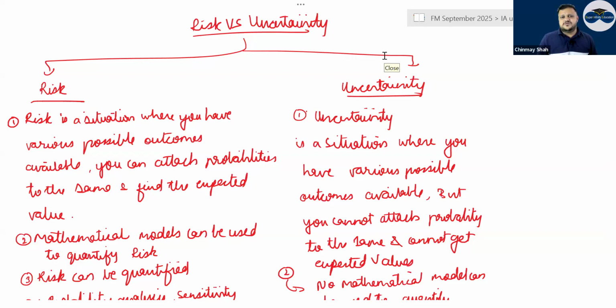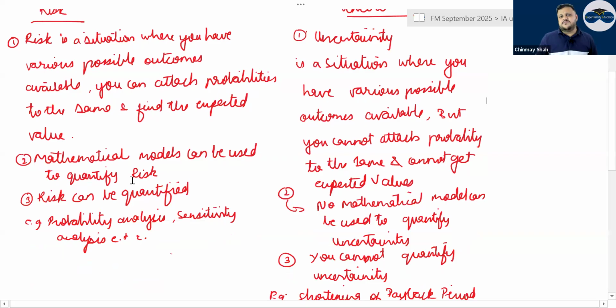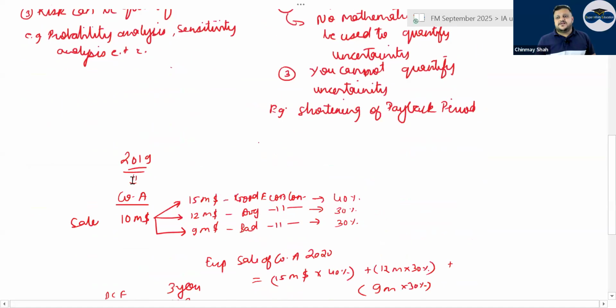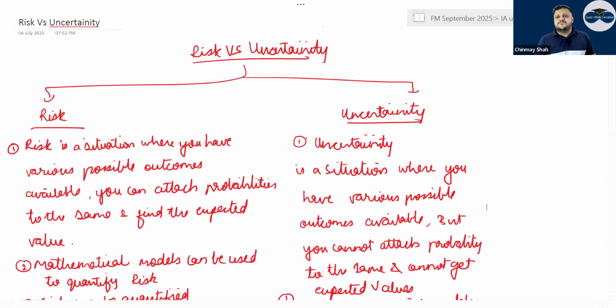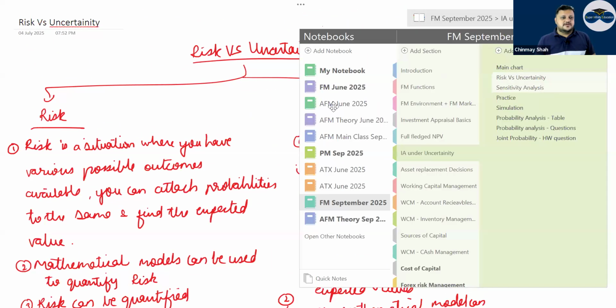Right? So have a look, but you cannot attach probability to it. Then mathematical models can be used to quantify risk. But here, I'm telling you right now only, okay, that this part of risk versus uncertainty has come up so many times in exam, right? The same question only the examiner will ask. At times they have asked it for 6 marks also. So don't take it lightly. Has been asked for 6 marks and very simple definitions that are there.